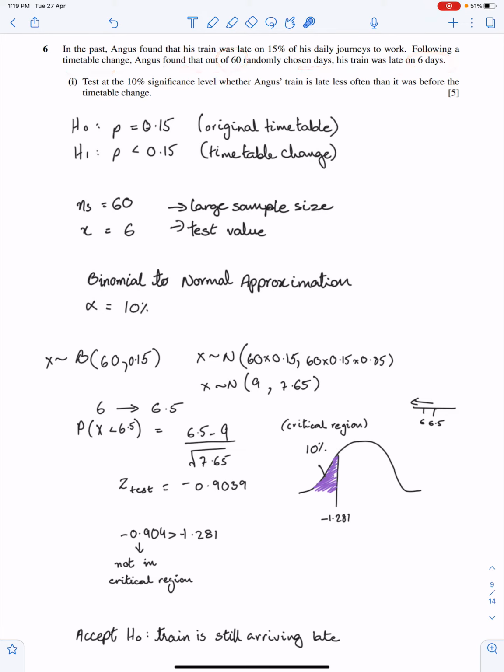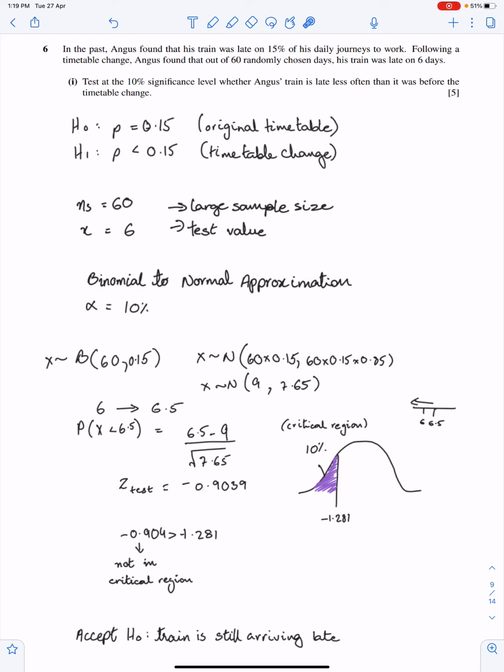This is the test value. Test at the 10% significance level whether A's train is late less often than it was before the timetable change. Less often means less than sign. H1 has a lesser sign. So we have to perform the lower tail test.